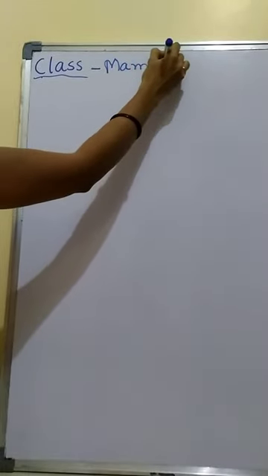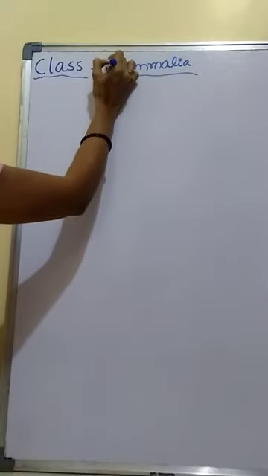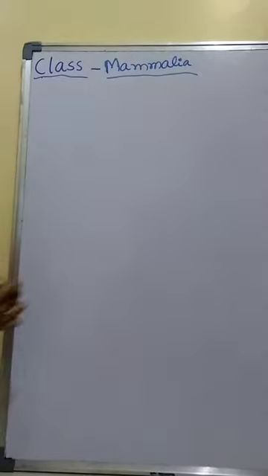This is the last concept of the Animal Kingdom chapter. Class Mammalia. Class Mammalia includes all mammals. Mammals are usually present in various types of habitats.